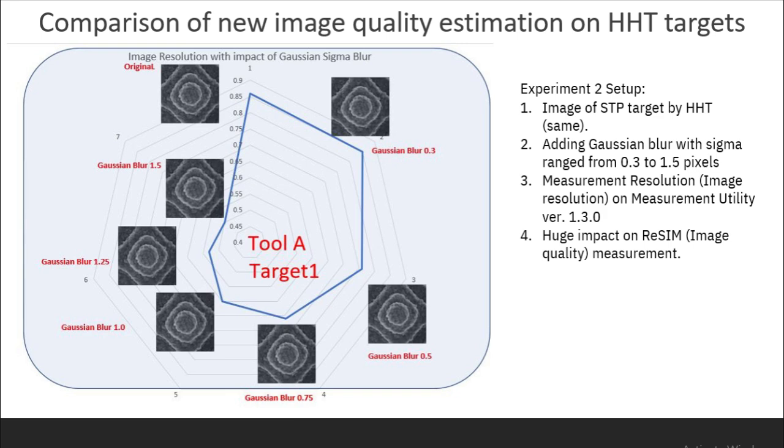Comparison of new image quality estimation on HHD targets. Experiment 2 Setup. 1. Image of STP target by HHD, same. 2. Adding Gaussian blur with sigma range from 0.3 to 1.5 pixels. 3. Image resolution sampled on measurement utility version 1.3.0. 4. Huge impact on image quality measurement.